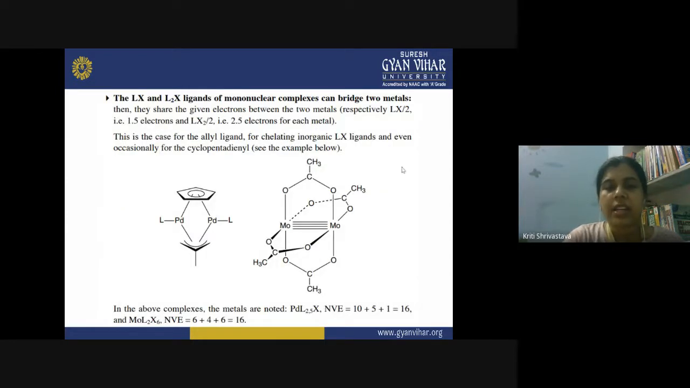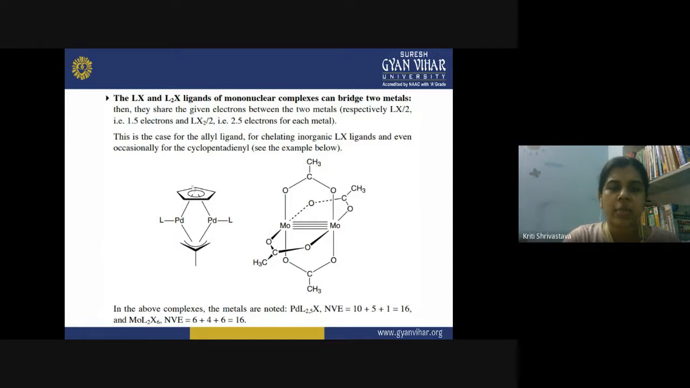Then the next category is when you have LX and L2X ligands of a mononuclear complex that can bridge two metals. They share the electrons between the two metals: LX gives 1.5 electrons, and LX2 gives 2.5 electrons for each metal. So both could be possibilities. This is the case for the allyl ligand, for chelating inorganic LX ligands, and even for the cyclopentadienyl.